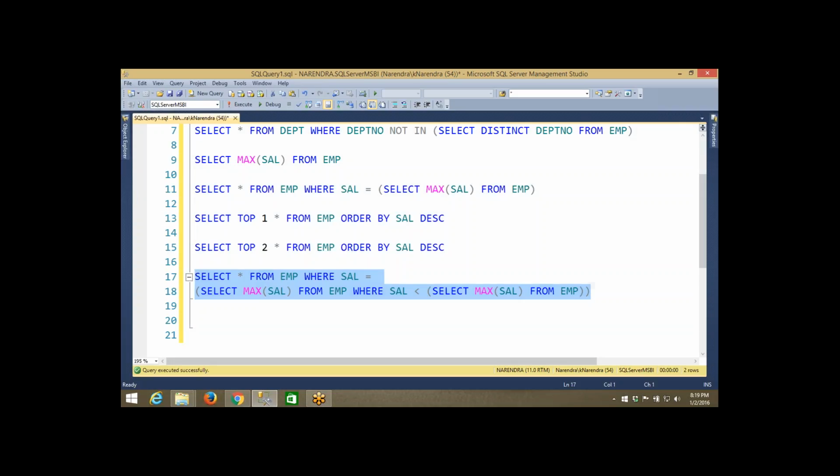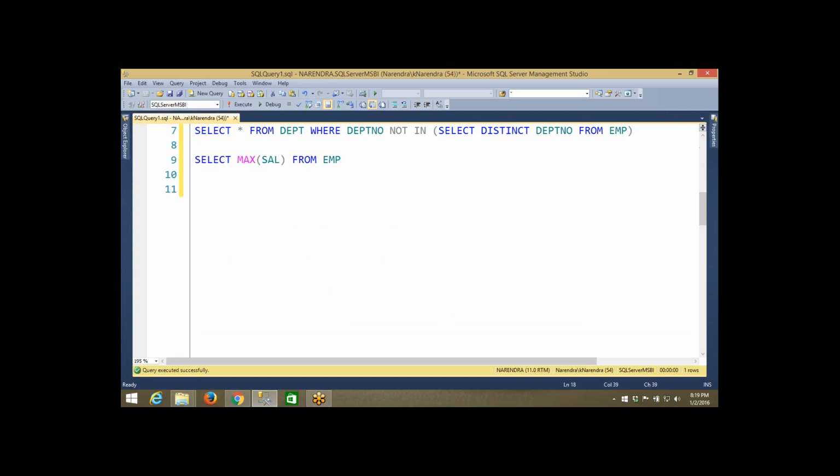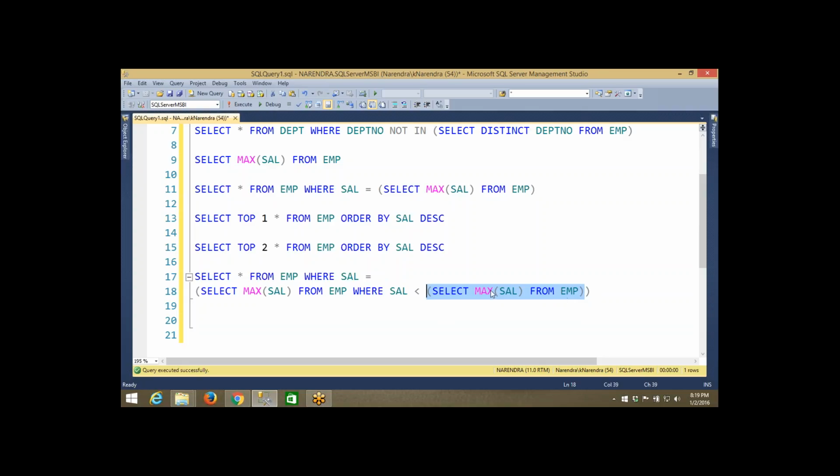Now, what is the query that we have written here? This is also a subquery. First of all, this query will be executed. 5000. Okay, so what is the query? Select max of salary. Outside of this query, what is the query that I have written? Select max of salary from emp where salary less than. Here I have written max of salary, that means the maximum salary, from the employee table, where salary less than select max of salary.